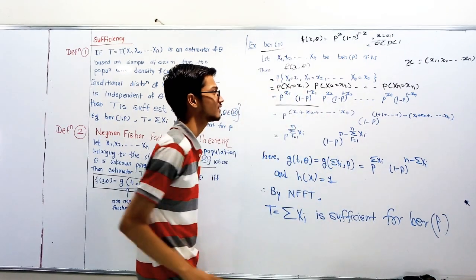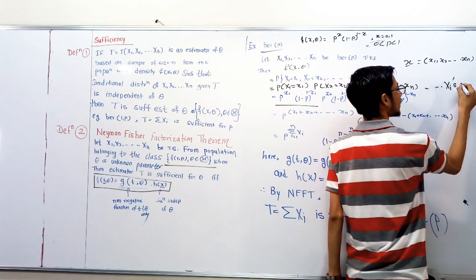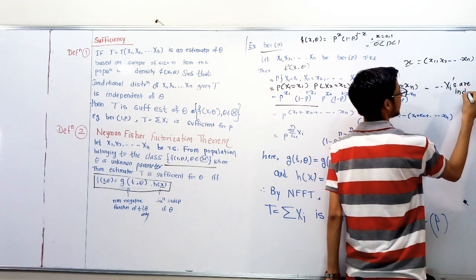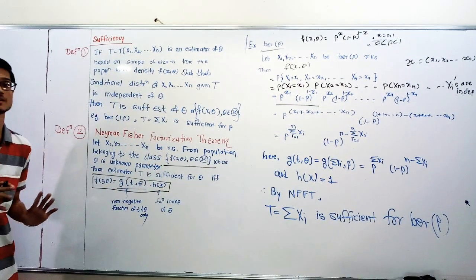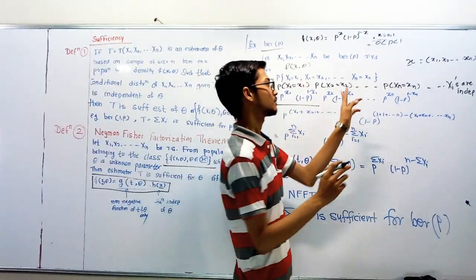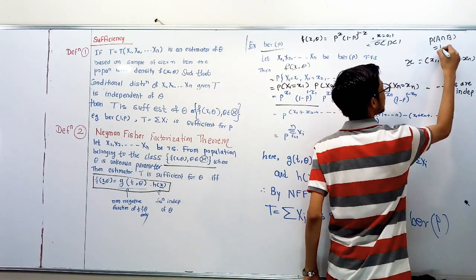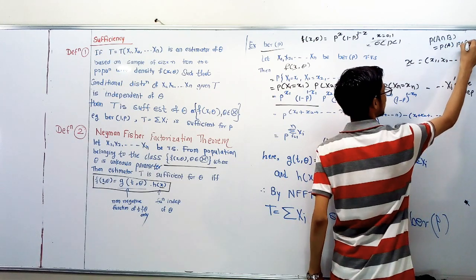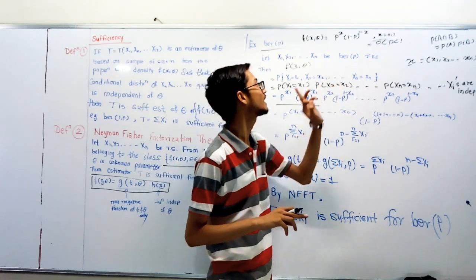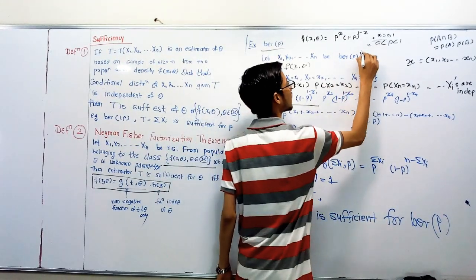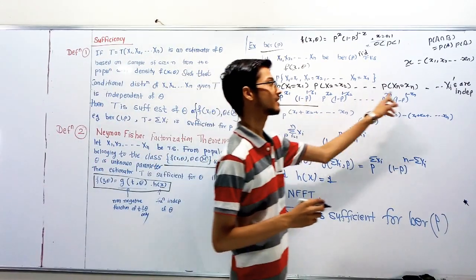Why do we write it like this? Because the xi's are independent. We consider them IID random variables. Therefore, just as the probability of A intersection B equals the probability of A times the probability of B when A and B are independent, similarly here x1, x2, xn are independent, so we write it as a multiplication.